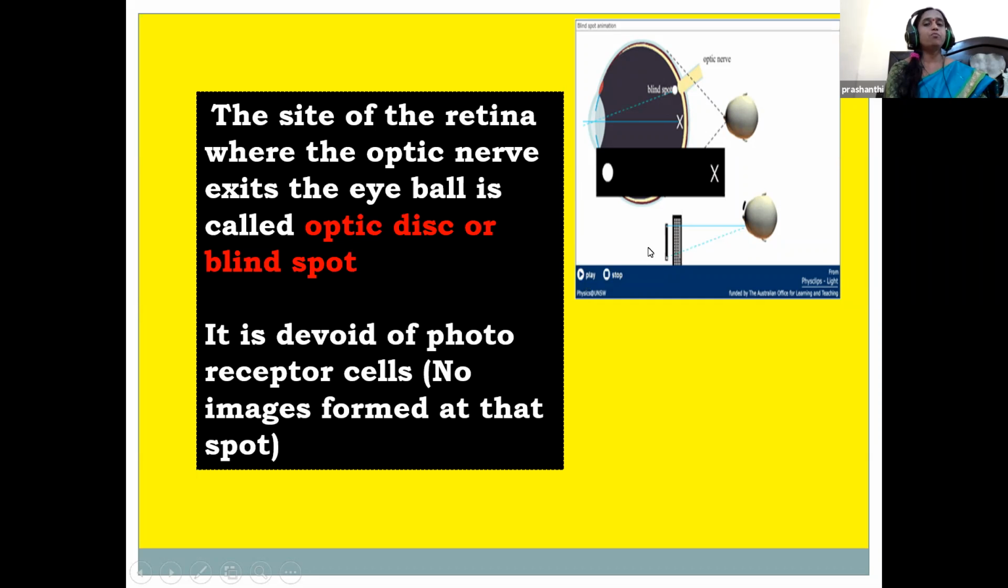Here, it is devoid of photoreceptor cells. What are the photoreceptor cells, children? They are rods and cones. So at the point of the blind spot, it has no rods nor cones. So no image is formed at this spot.